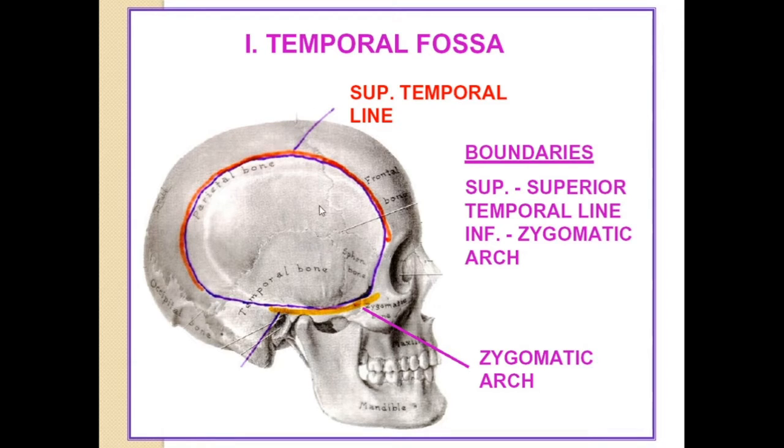If you see this temporal region, the boundaries are: above is the superior temporal line. That is marked by this orange or red color, and that is the superior temporal line. Then the other line you are seeing is the inferior temporal line. And the inferior boundary of the temporal fossa is the zygomatic arch. And the floor of the temporal region is the temporal fossa. So this is the floor of the temporal region.